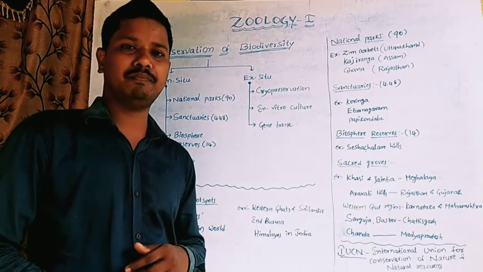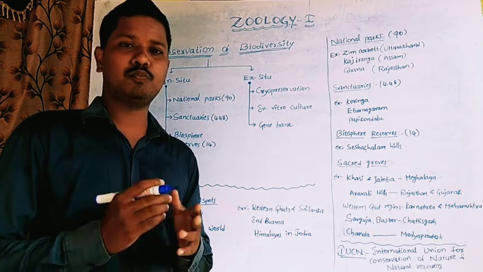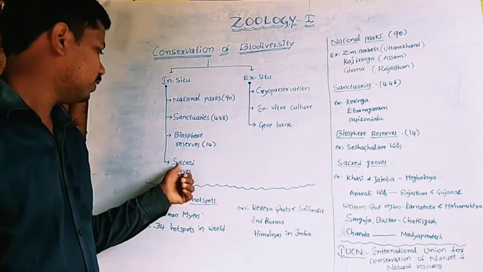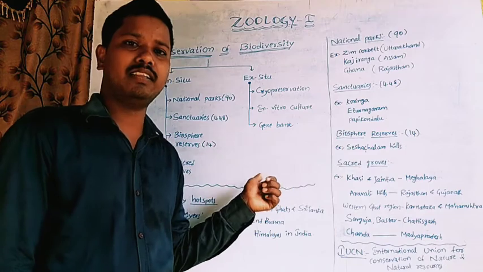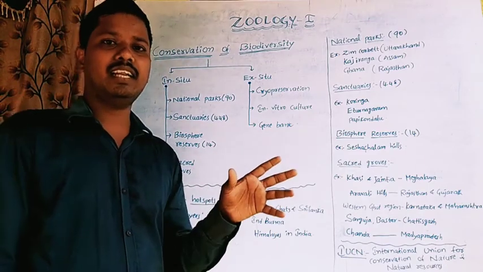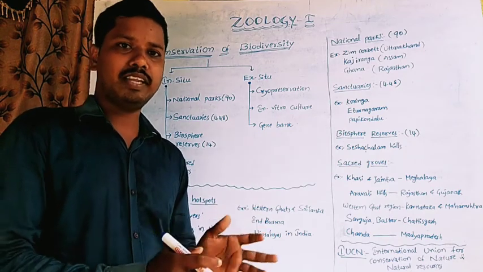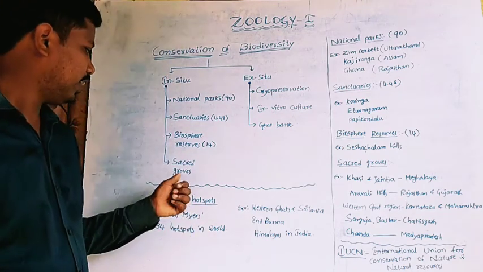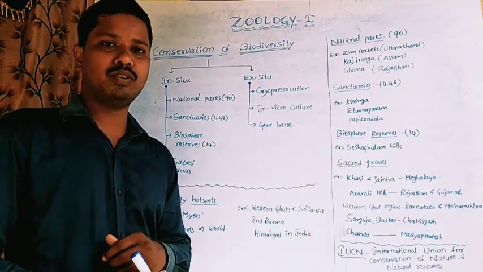Sacred groves means a group of smaller trees, then the forest is called a sacred grove. That means only a small number of trees are present in a particular area. So sacred groves are also included in in situ conservation.